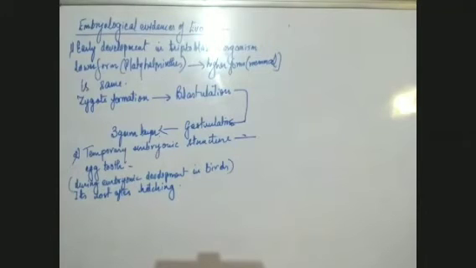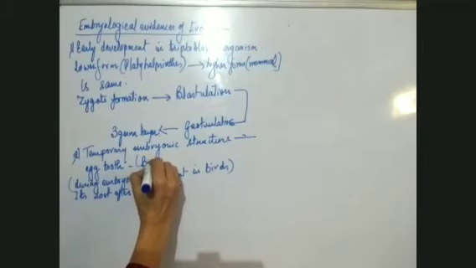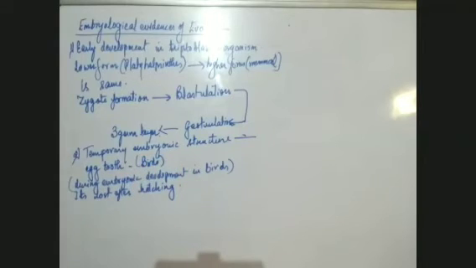This structure is used by the embryos of the birds to break the eggshell during the process of hatching, and after hatching it is lost. Egg tooth is present in birds, and it is a tooth-like structure.